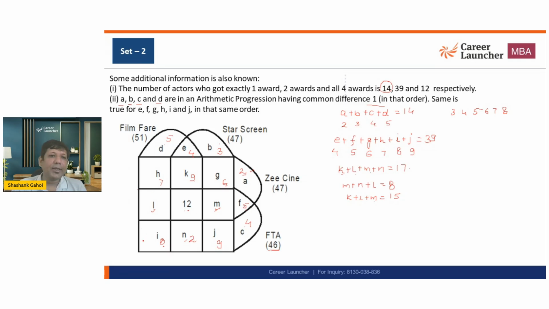Okay. Now I can take either Filmfare or Star Screen Award, and I can directly get the answer. So now let's start. I'm going with Star Screen. So 4 plus 3, 7. 7 plus 9, 16. 16 plus 6, 22. 34. 34 plus 11, 45, and sum needs to be 47, so M should be 2. Okay, so 9 plus 2, 11, 11 plus 2, 13, so L should be 4. So I got all the possible numbers that were there.